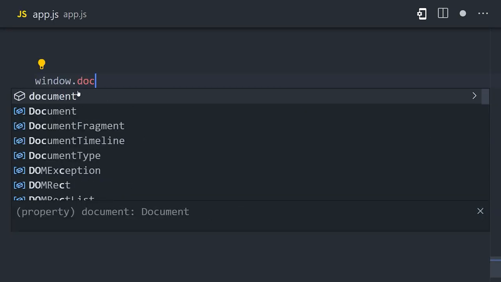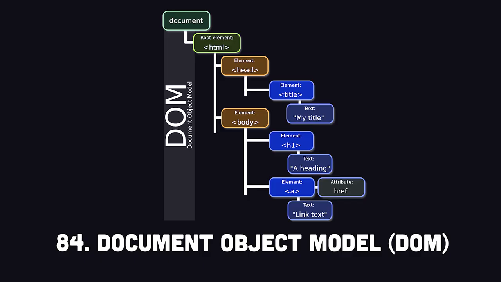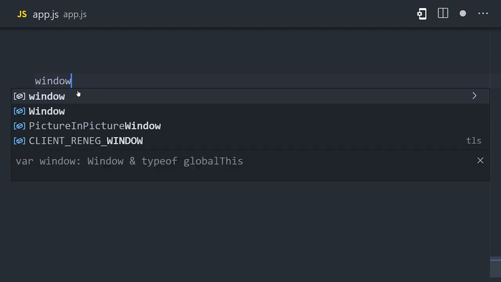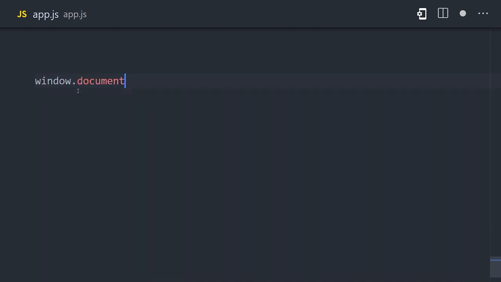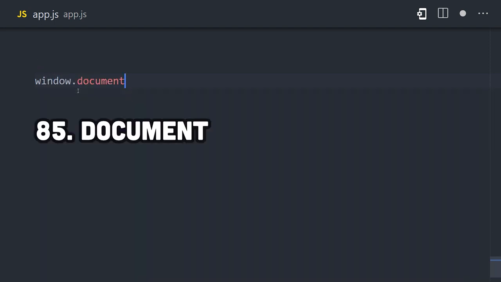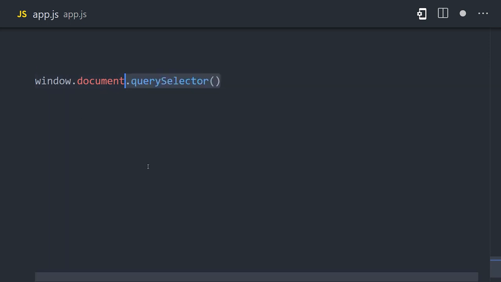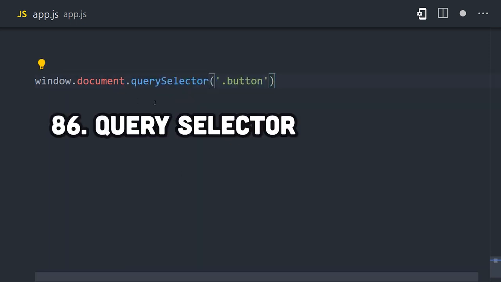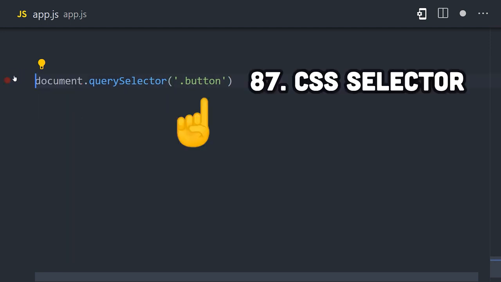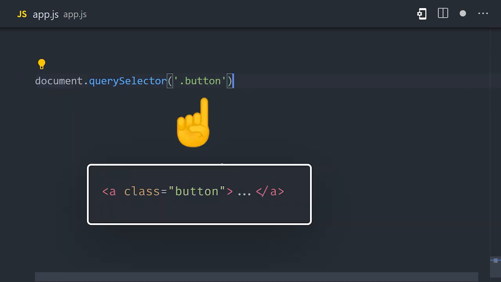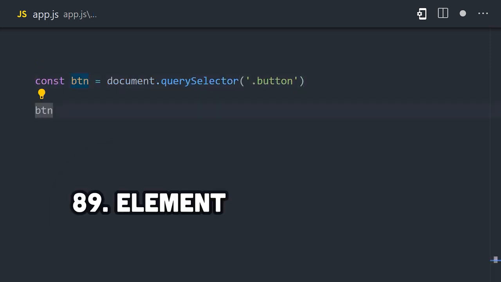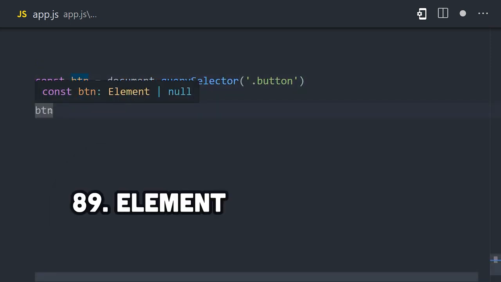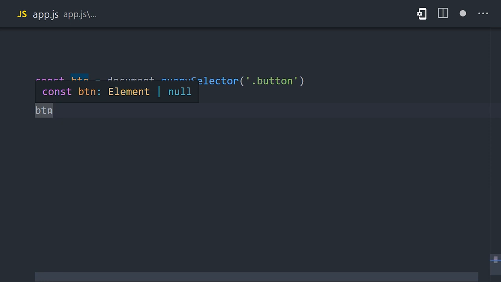website. On the web, the code will run in the browser, which is based on the document object model, where the UI is represented as a tree of HTML elements or nodes. The browser provides APIs to interact with these nodes, with the most important object being the document. The document allows us to grab an individual HTML element using a method called querySelector. It takes a CSS selector as an argument and will find the HTML element that has the same class name, ID, or tag name. It returns an instance of the element class, which itself has a variety of properties and methods to get information about it or change its behavior.